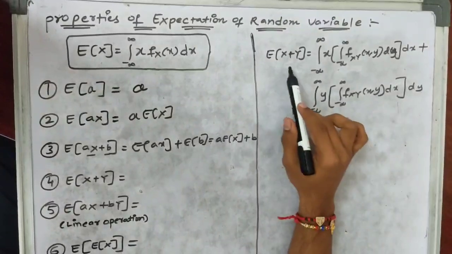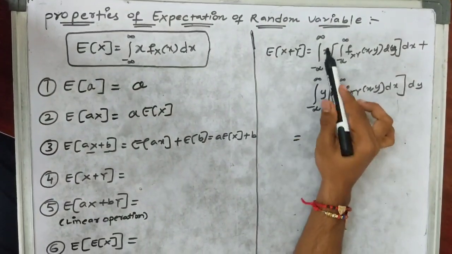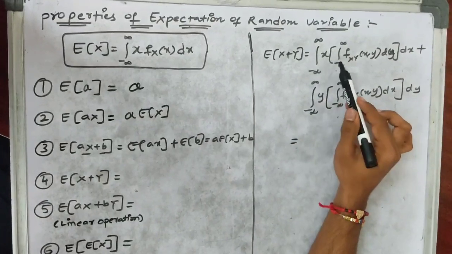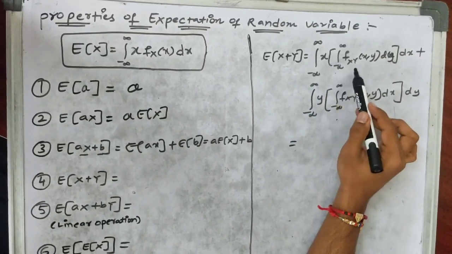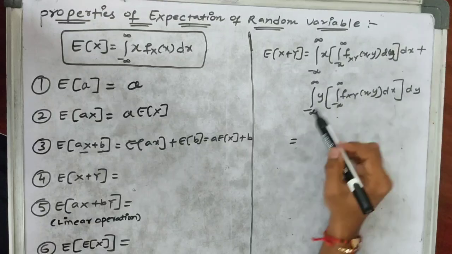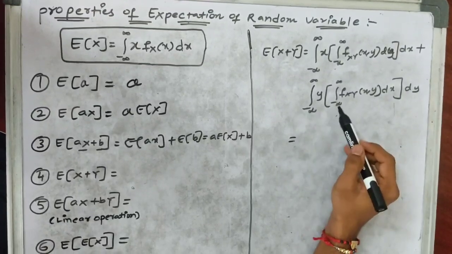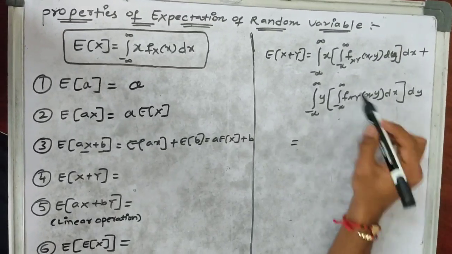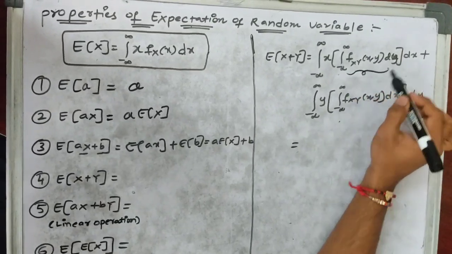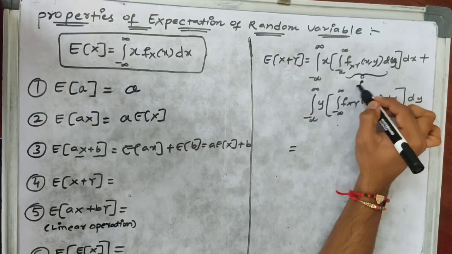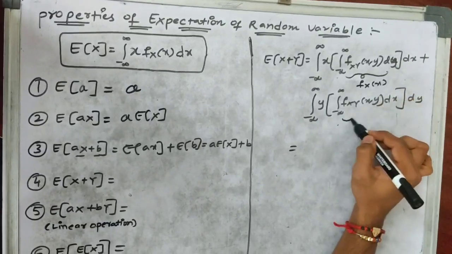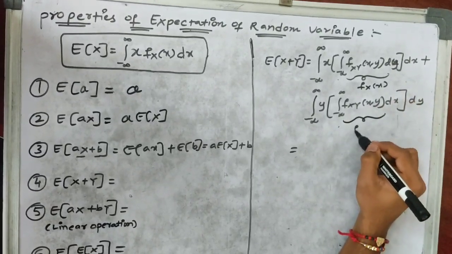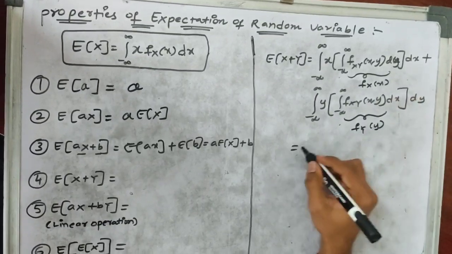So the expectation of X plus Y can be written as the integral of x times the integral of fXY(x, y) dy dx, plus the integral of y times the integral of fXY(x, y) dx dy. This bracket function can be written as the marginal density function fX(x), and this bracket function can be written as the marginal density function fY(y).